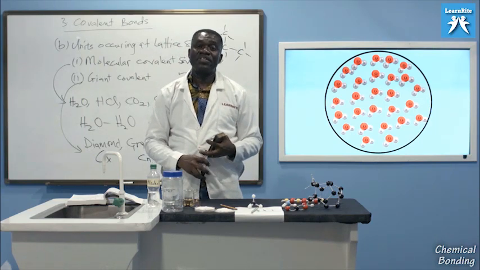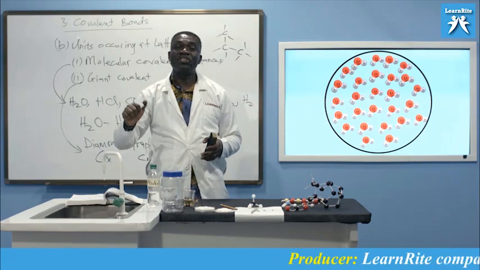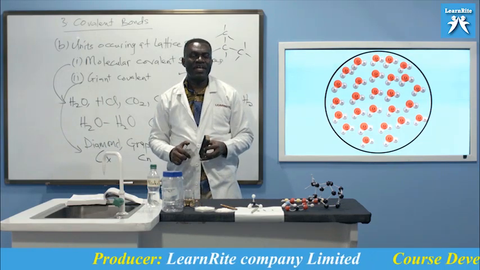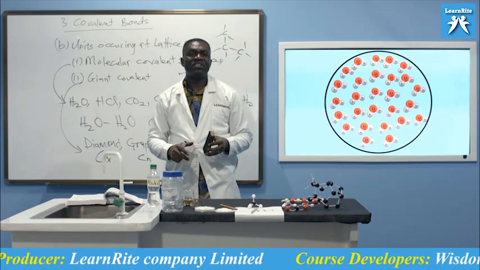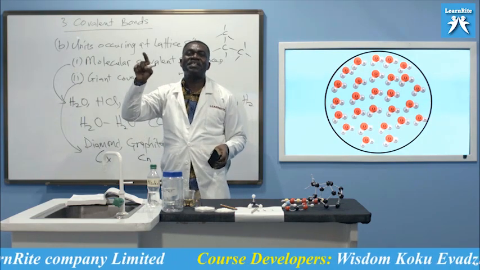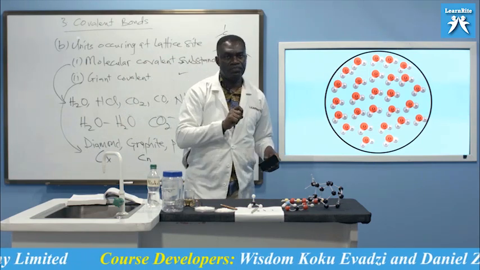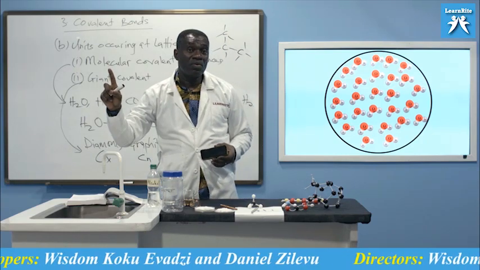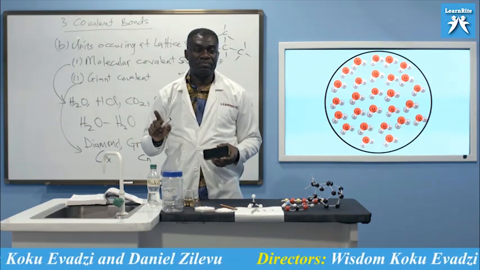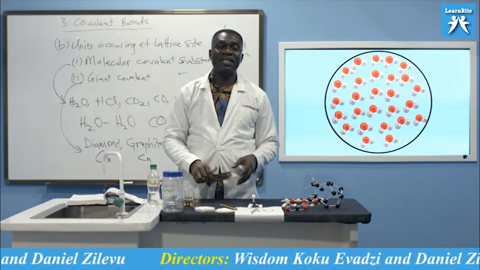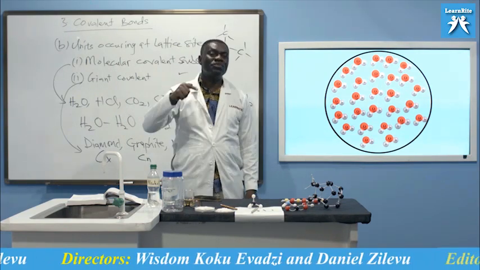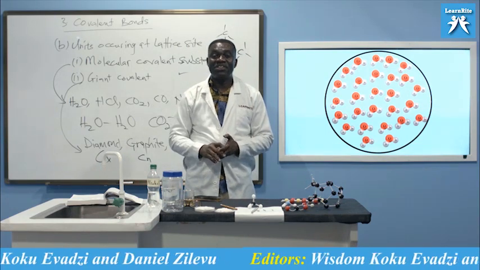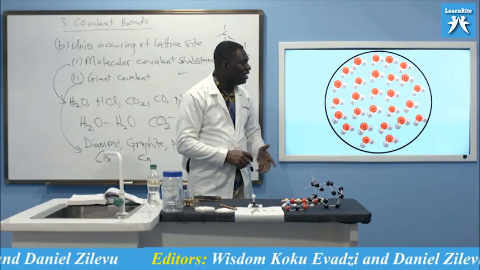On the other hand, for giant covalent substances, X-ray diffraction will give you the atoms of the substance at the lattice site. So in diamond, X-ray diffraction will give you at the lattice site carbon, carbon, carbon, carbon. For silica at the lattice site, you either see silicon or you see what? Oxygen. So for giant covalent substances at the lattice site, you see the atoms of that substance. In molecular covalent substances, you see the whole molecule at the lattice site.